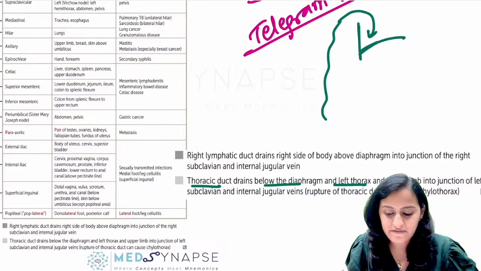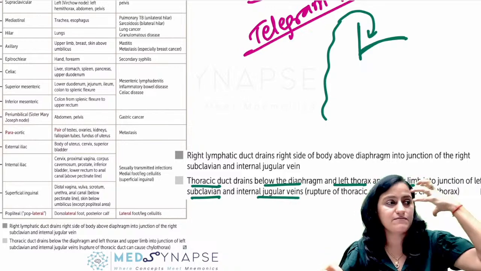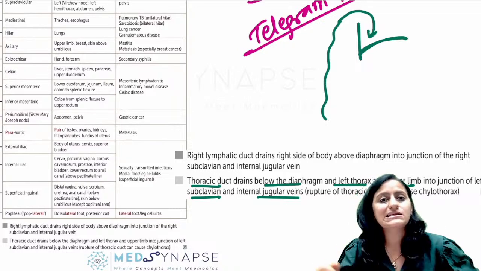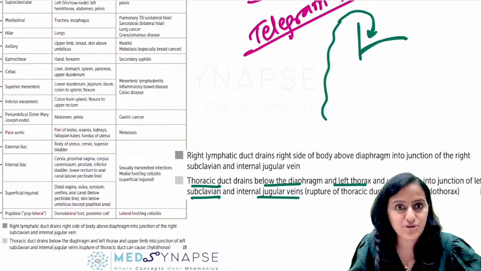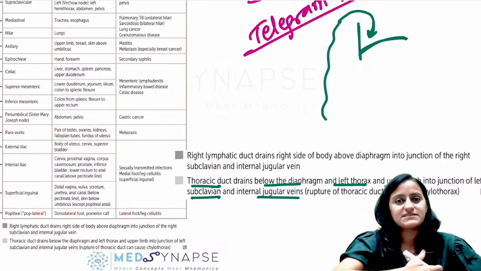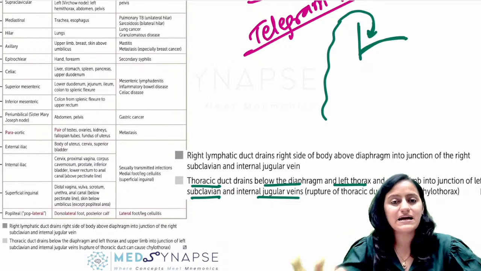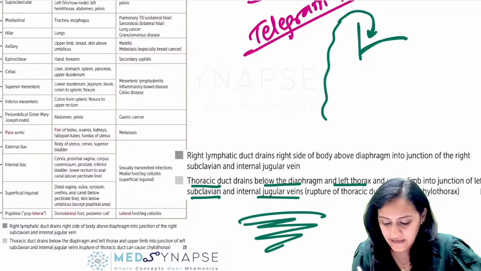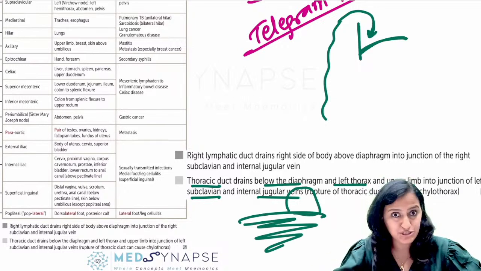The IJV and the subclavian vein, the left IJV and the left subclavian vein. Left IJV drains the head and neck area, subclavian drains the upper limb. At the junction of those is where the thoracic duct drains, on the left side. So remember, it is draining the left upper half and the entire part of the body below the diaphragm. Everything below the diaphragm and the left half is drained by the thoracic duct at this junction.